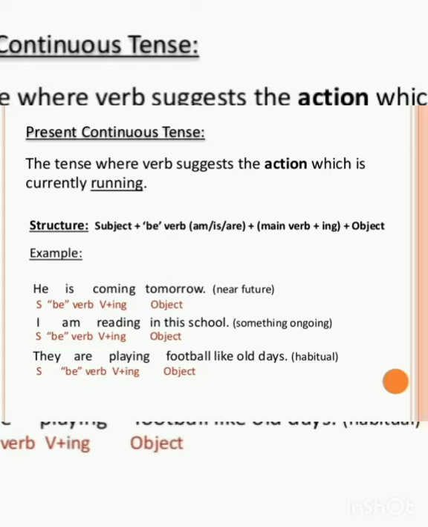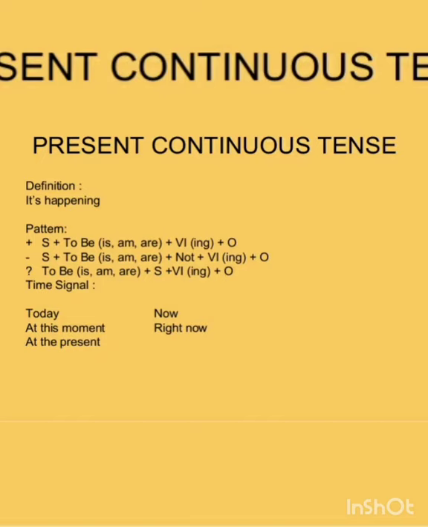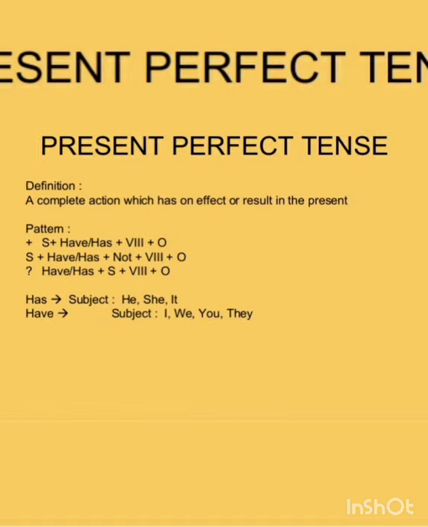Next comes, they are playing football like old days. See, it's also a habitual action. So they is a third person plural pronoun. So they are playing football like old days. It's about present continuous tense. Hope you understood about present continuous tense. Remember, present continuous tense is used to indicate the action which is going on at the time of speaking.